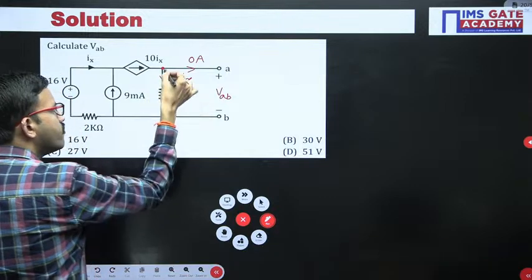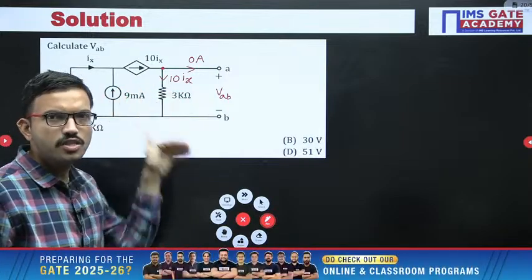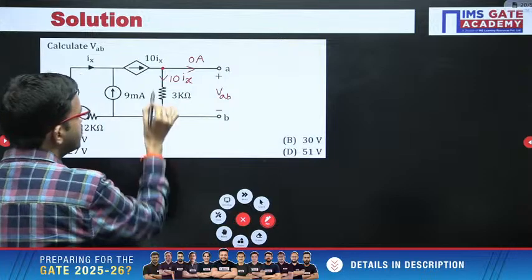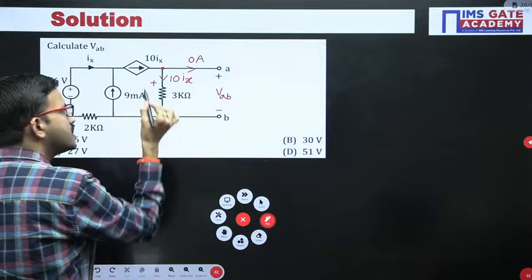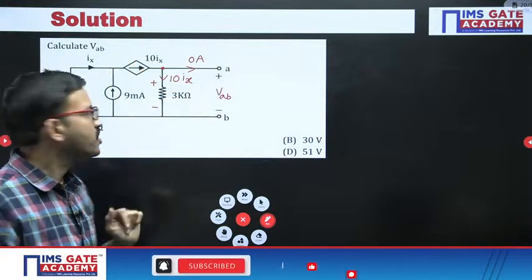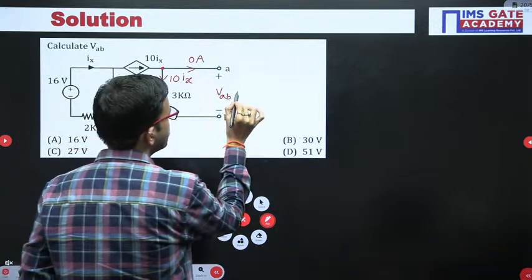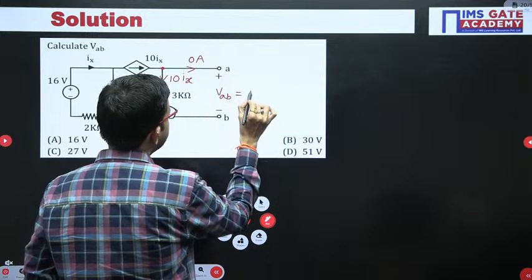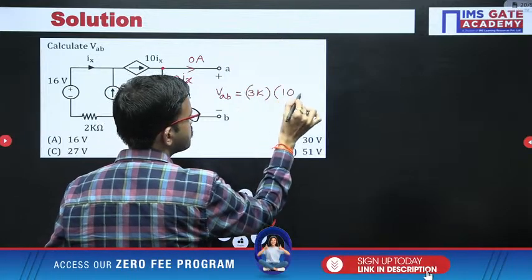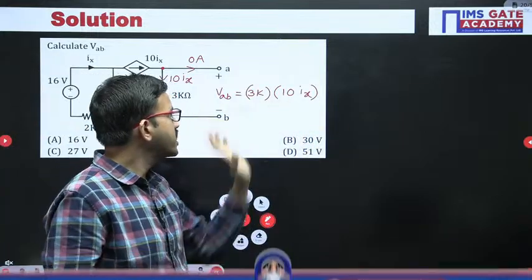Now whenever you are having a resistor, in the resistor current will always flow from high potential to low potential. In other words, wherever current enters the resistor, that particular terminal will be positive, and wherever current leaves, that is the negative terminal. That's all. So here VAB is nothing but the voltage across this 3 kilo ohm resistor. Just apply Ohm's law: resistor multiplied by current. So VAB is nothing but 3K into 10ix. So if you know the Ix value, after that you get VAB, that's all.